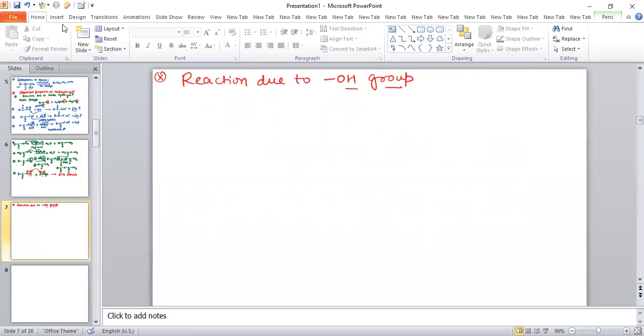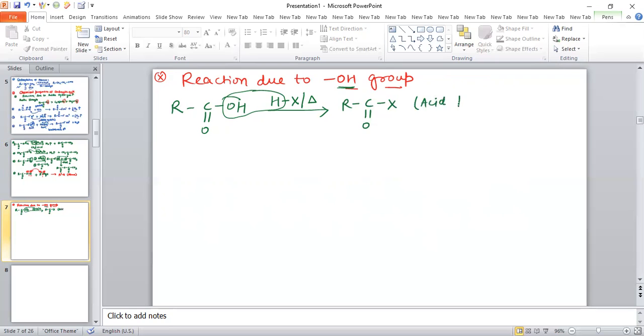Now see, if we have carboxylic acid like this, RC double bond O and OH, and the reaction of this carboxylic acid with HX, and we heat. So what happens in this case? You can see water will be removed. So this is basically the reaction due to the OH group, because the whole OH group is removed, and the product obtained is RC double bond OX. So this compound obtained is basically an acid halide. So acid halide is obtained as a product.